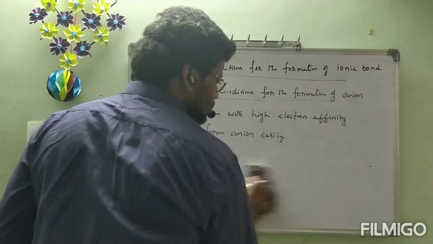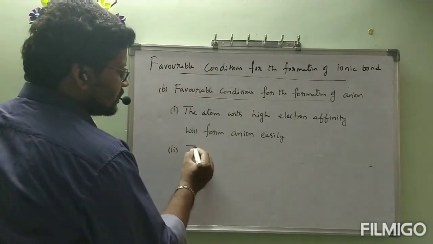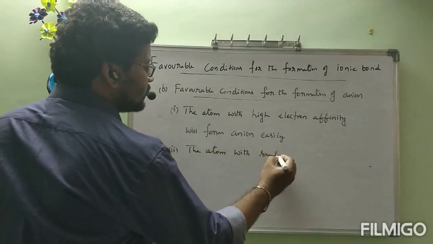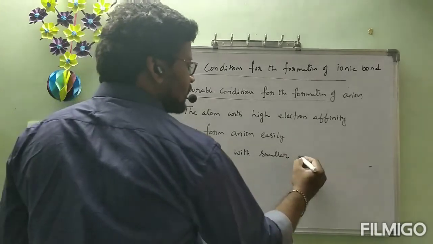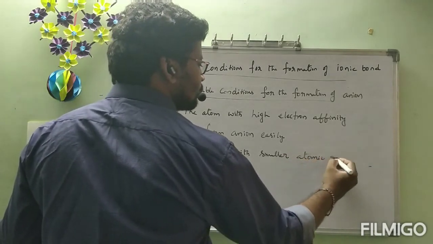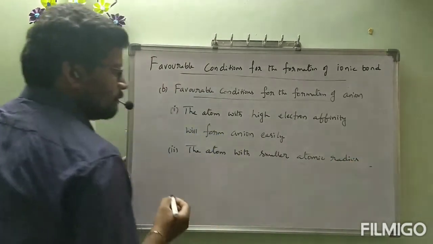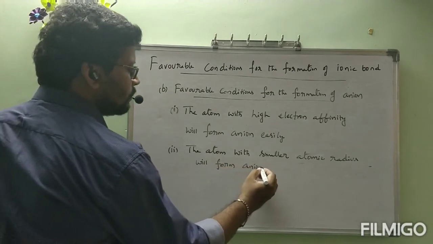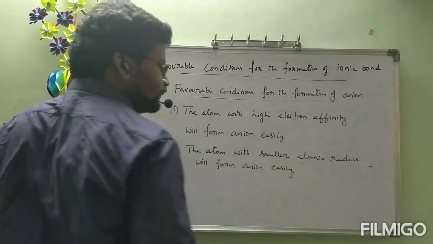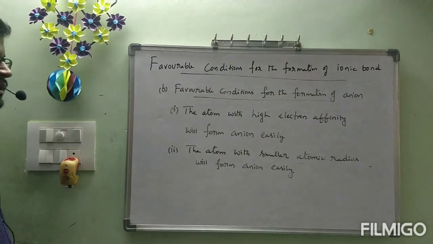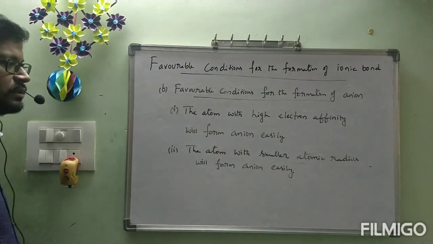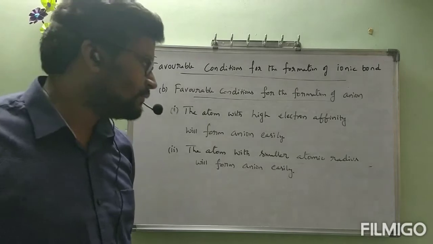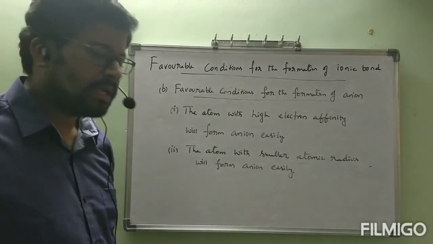Now see that one. That is the second condition: the atom with smaller atomic radius will form anion easily. A smaller atomic radius atom can attract the electron easily and it will be converted to anion easily. Okay, next, the third one.